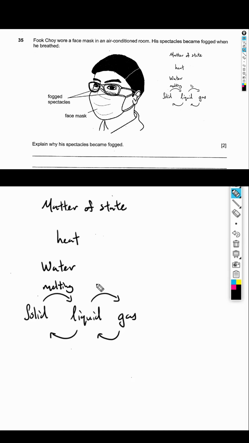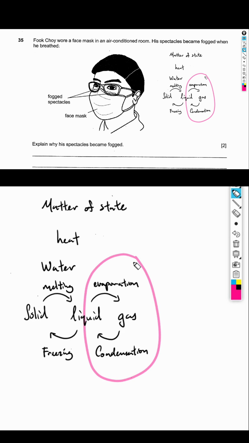From a liquid to gas, it is evaporation. And from a gas to liquid is condensation. And from a liquid to a solid would be freezing. But this question particularly focuses on this portion of the change of state, your evaporation and condensation. So you have to remember that evaporation is a heat gain process, whereas condensation is a heat loss process.